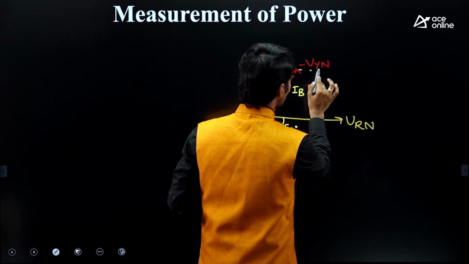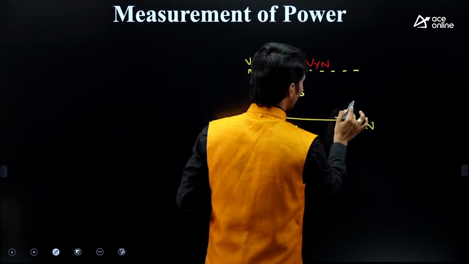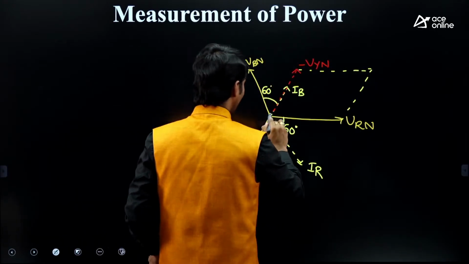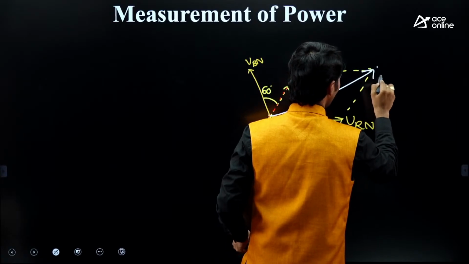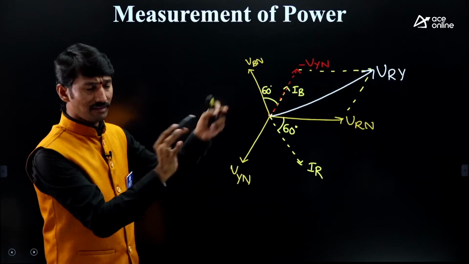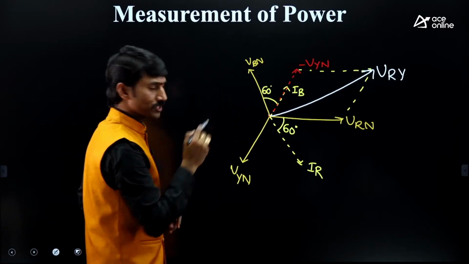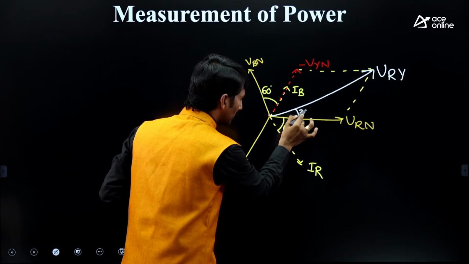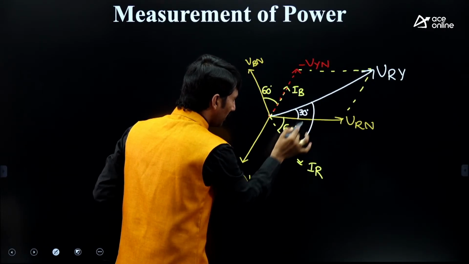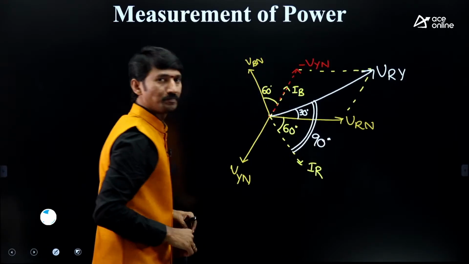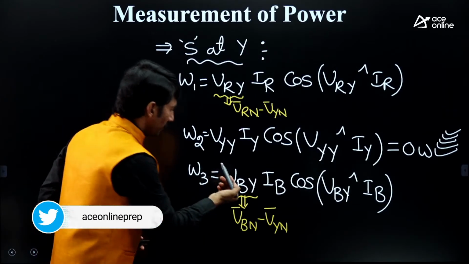If you are adding these two, you will get the final vector, that is VRY. Just like the earlier model, but a different question. This is 30. If this is 30, what is this angle? This will be 90.